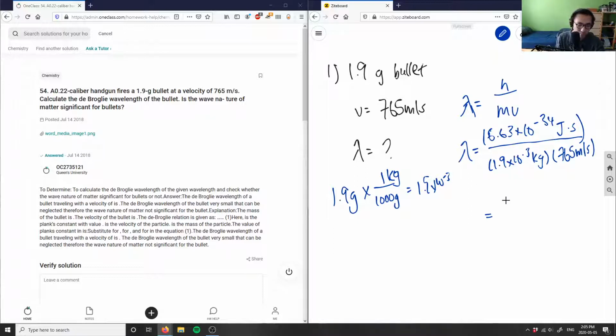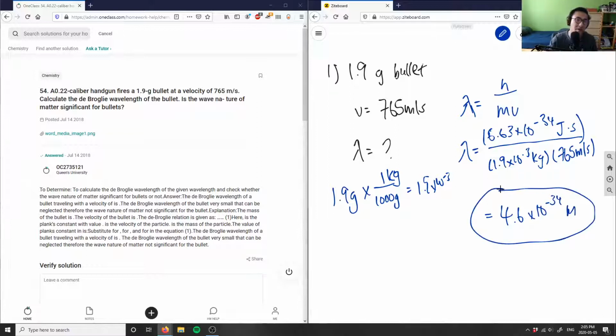I'll keep 2 significant digits, because 1.9 has 2 significant digits, so this would be 4.6 times 10 to the negative 34 meters. This is the de Broglie wavelength of the bullet. So here's my solution.